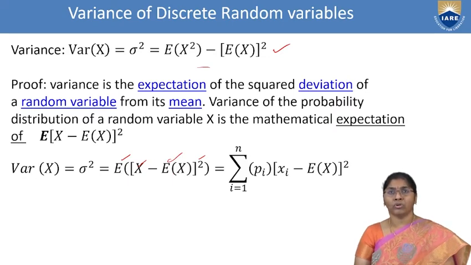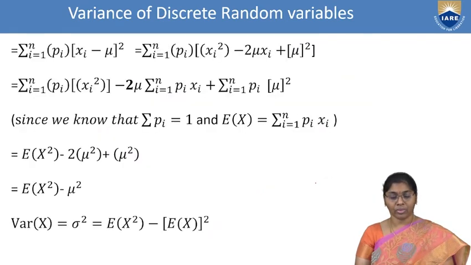Variance of the probability distribution of a random variable x is the mathematical expectation of, that means E of. This is the total formula of the variance. This can be written as, already we know E of x equal to summation of i equal to 1 to n pi xi. Here we get x minus E of x whole square, which we write as xi minus E of x whole square. Next, this is the proof.